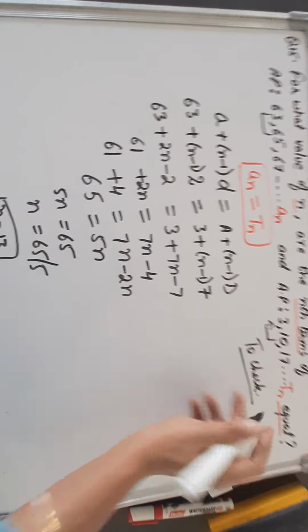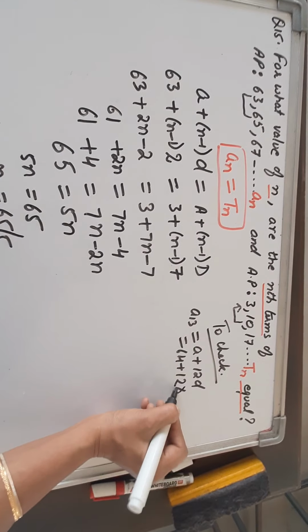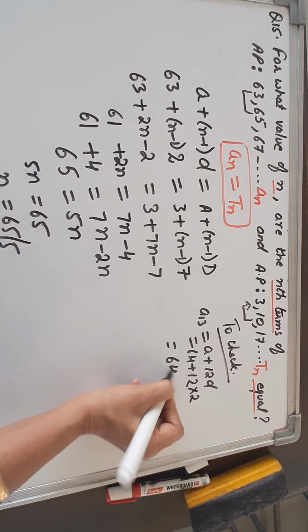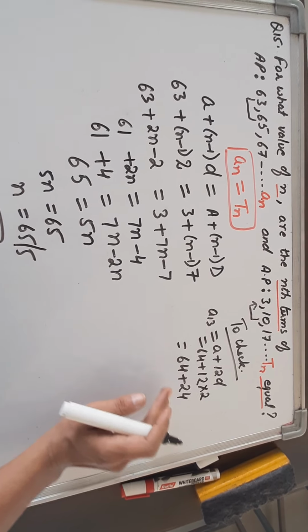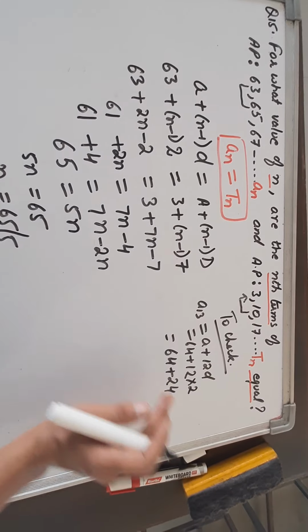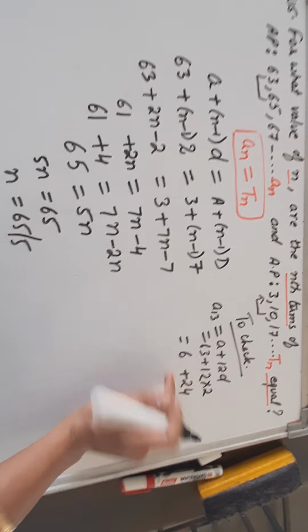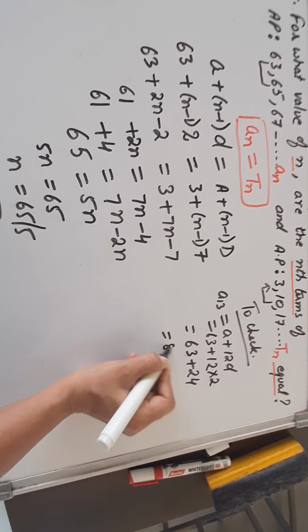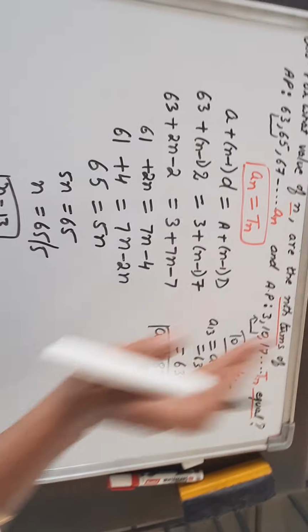So the 13th term is a plus 12d. So what is a? 64 plus 12. 65 minus 63 is 2. 64 plus 12 times 2 is 24. That is 65 minus 3 is, so this is 63. So 87. This is the 13th term of the first AP.